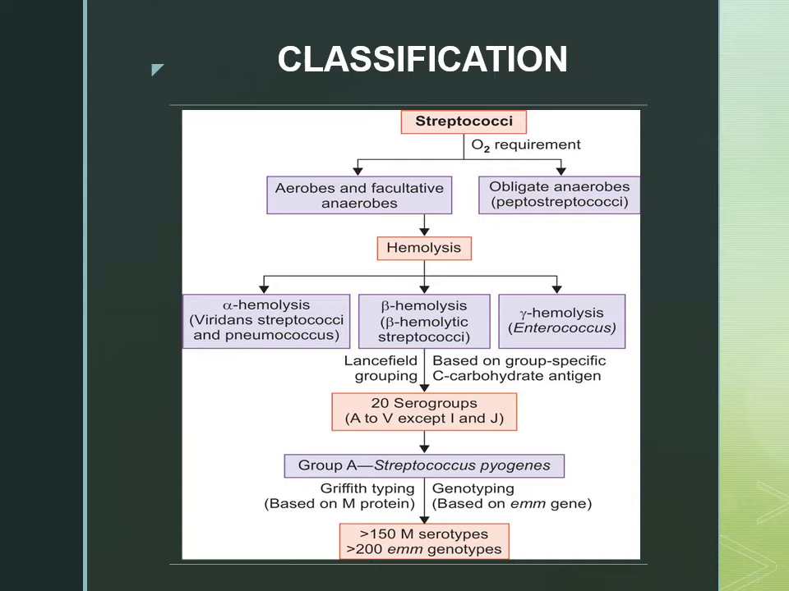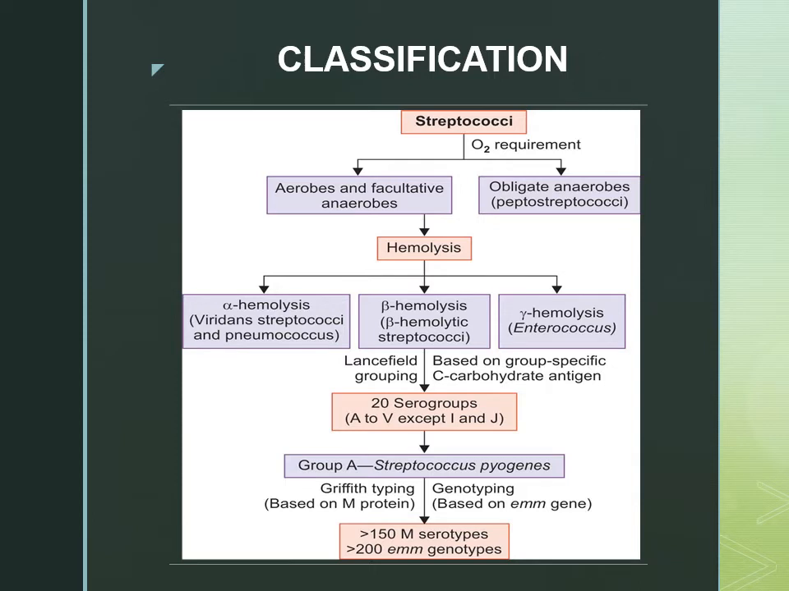Now come to the beta hemolysis. When we see this bacteria, there is a Lancefield grouping which is based on the carbohydrate C antigen, which is important MCQ. So 20 serogroups have been made, A to V except I and J. Now the group A, on the basis of this Lancefield grouping, it is very important, which is further being typed, that is known as Griffith typing on the basis of M protein.